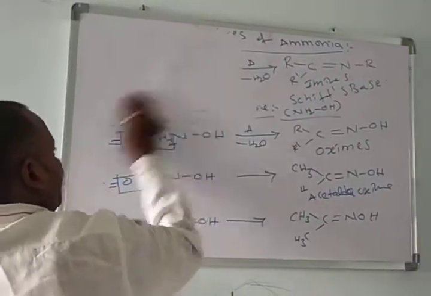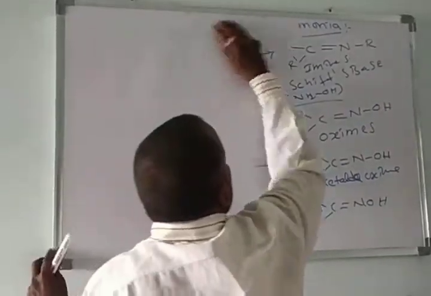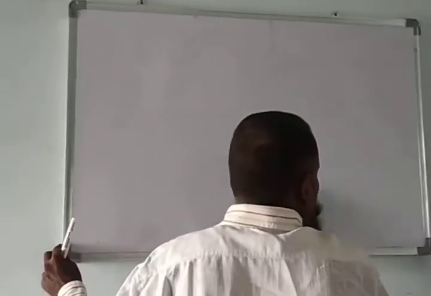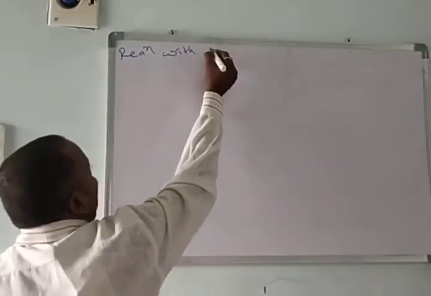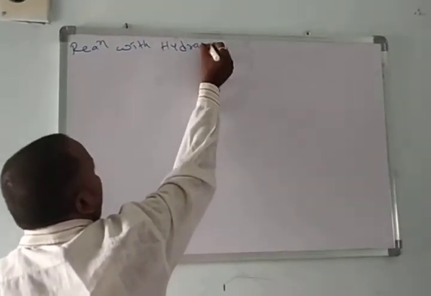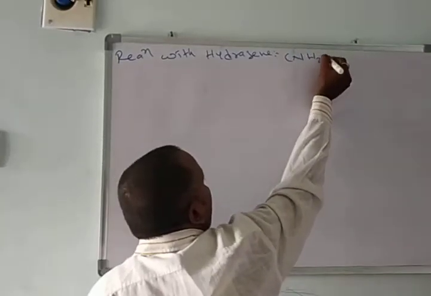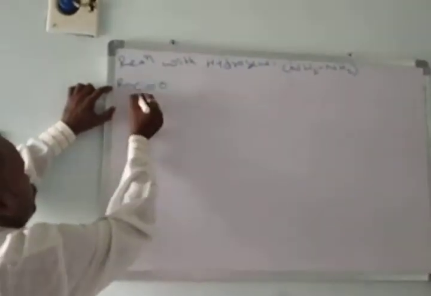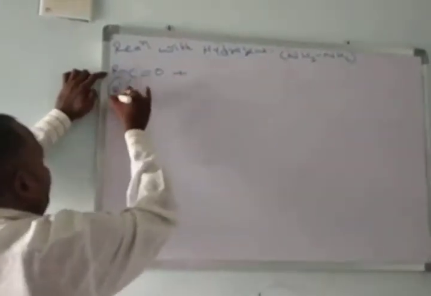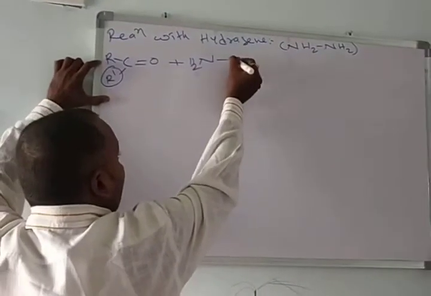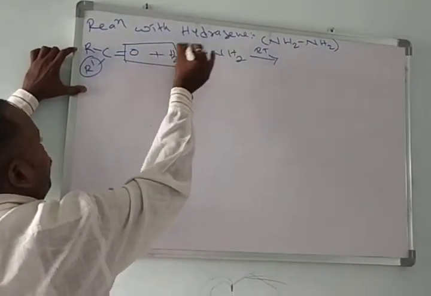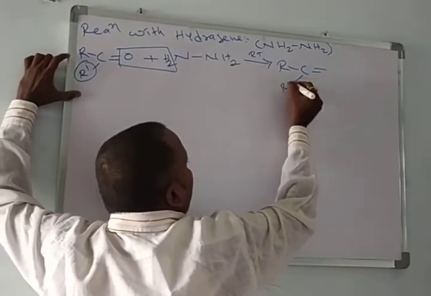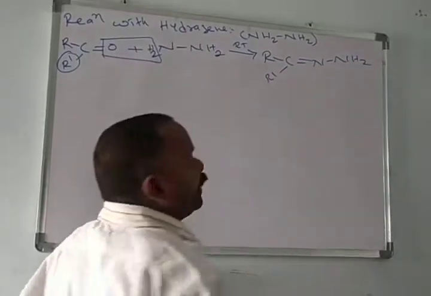What is hydrazine? NH2NH2 we call hydrazine. An aldehyde or ketone undergoes condensation with hydrazine at room temperature, loses a water molecule, and forms R, C double bond, R dash, NNH2. These we call hydrazones.